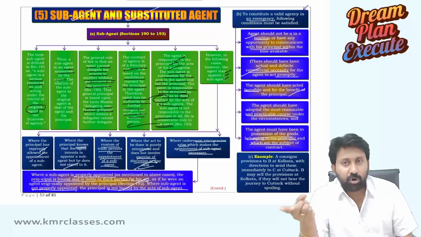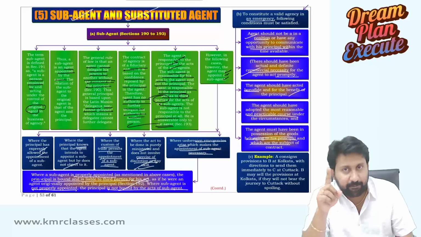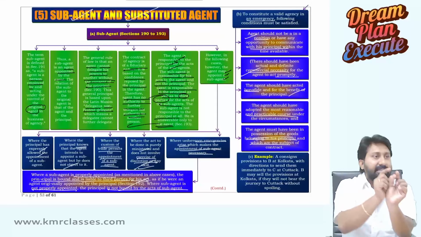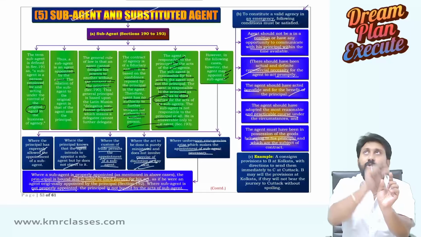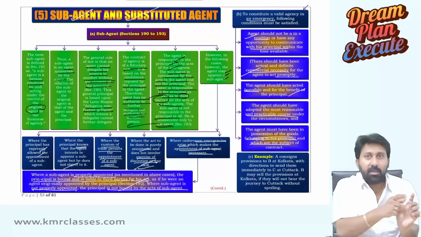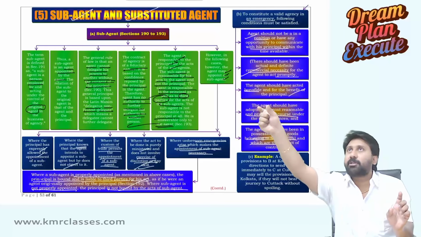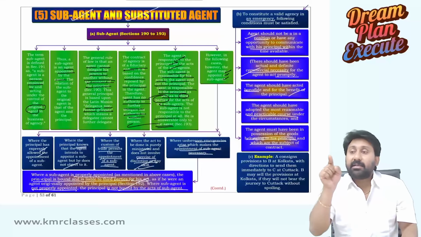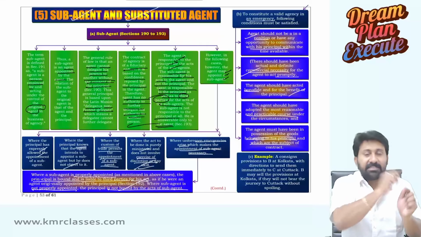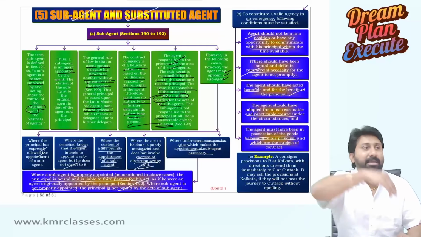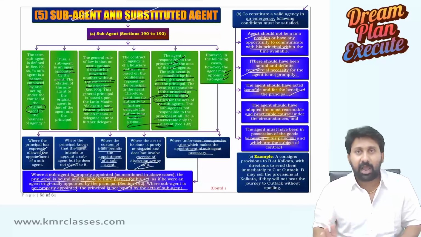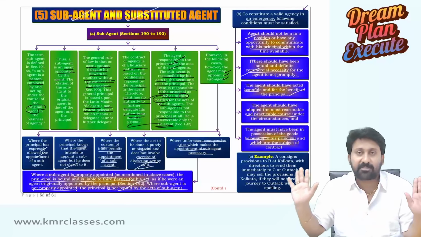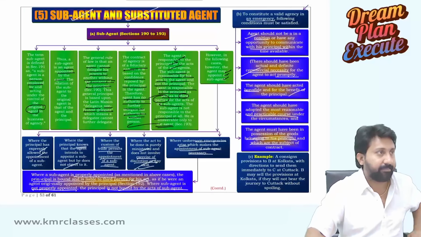But when you appoint a sub-agent in a proper way, and the sub-agent acts with the third party, the agent is responsible. For the act of the agent to the third party, the principal is responsible. So indirectly, the principal is responsible to the third party for the acts of the sub-agent. If some wrong happens, the principal will slap the agent, not the sub-agent. The point: if the appointment is invalid, then for the acts of the sub-agent, the agent is responsible. The principal has no responsibility for that.